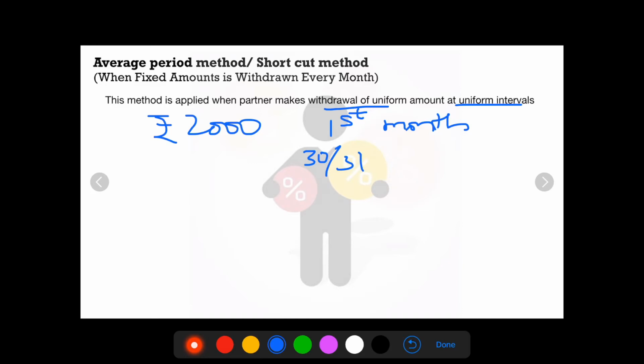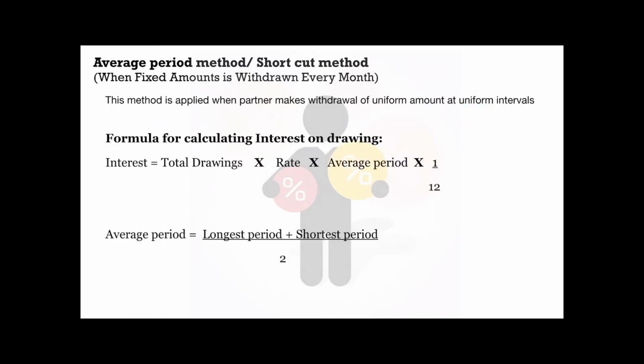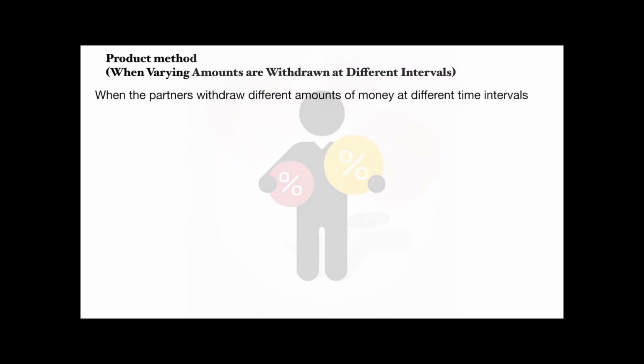It can be in the middle of the month, so middle of the month will be 15th, and withdrawal can also happen on quarterly basis. Formula for calculating interest on drawings. Interest is equal to total drawings into rate into average period into 1 divided by 12. Average period is equal to longest period plus shortest period divided by 2.